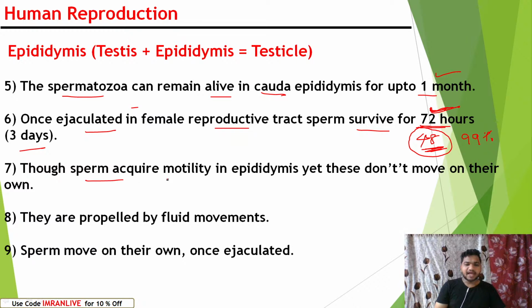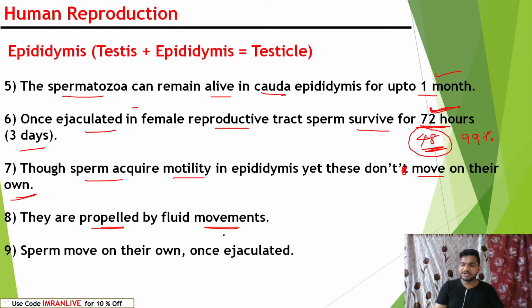Sperms acquire motility in the epididymis, yet they don't move on their own. They are propelled by fluid movements. The epididymis secretes a fluid, and with the help of the fluid they go forward.